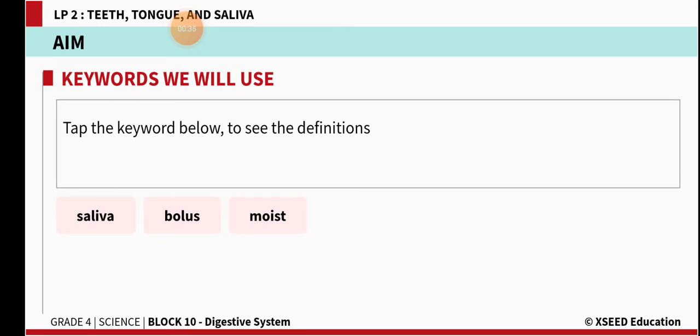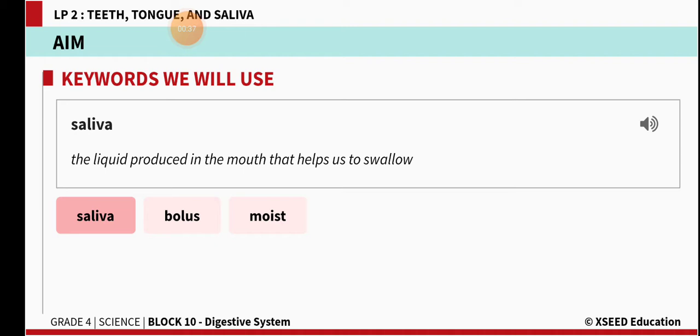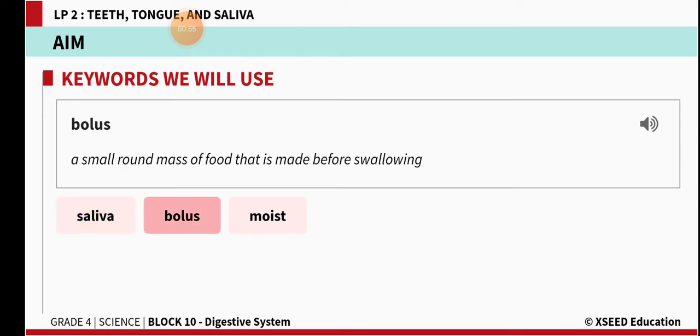First one is saliva. SALIVA. Saliva means the liquid produced in the mouth that helps us to swallow any food. When you are keeping food in your mouth and swallowing, taking it inside your body is possible because of the saliva. And then bolus. Bolus means a small round mass of food that is made before swallowing. Before swallowing, your food will become a round shape.